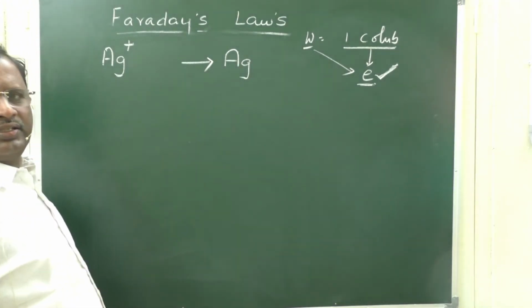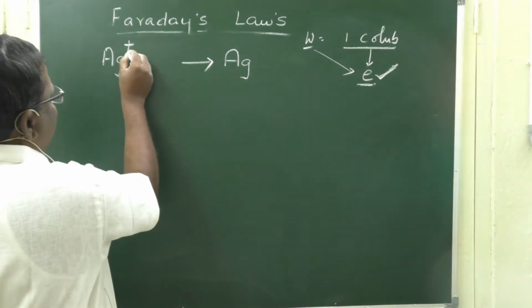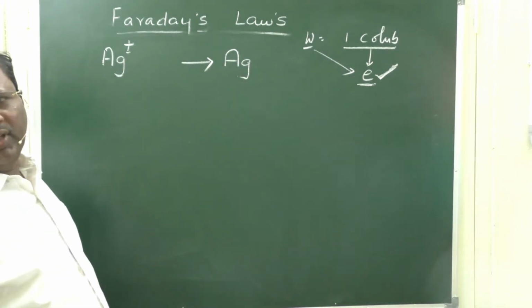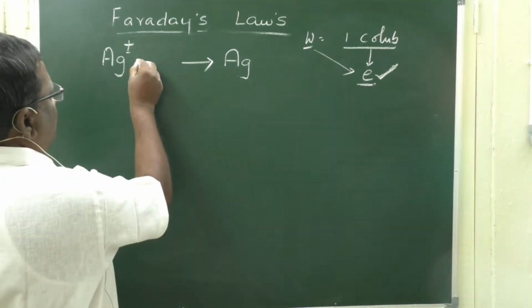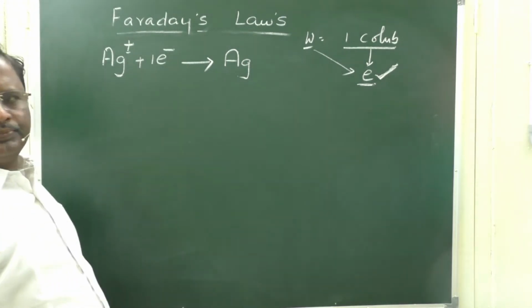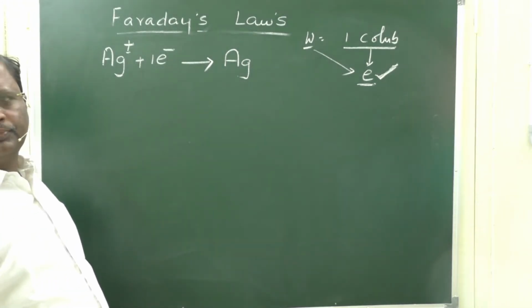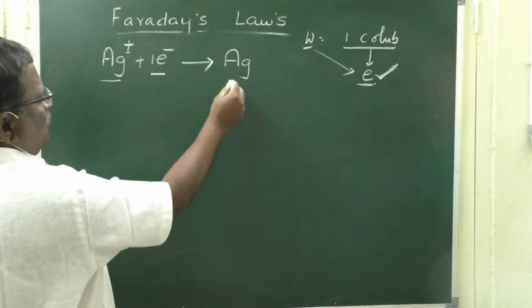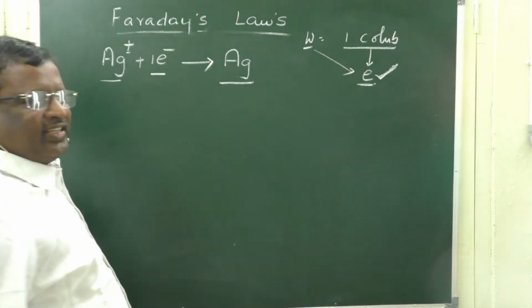It means in electrolysis, the Ag plus ion is converted to an Ag atom. It is possible only when it accepts 1 electron. So, the Ag plus ion, by accepting 1 electron, is deposited as an Ag atom.